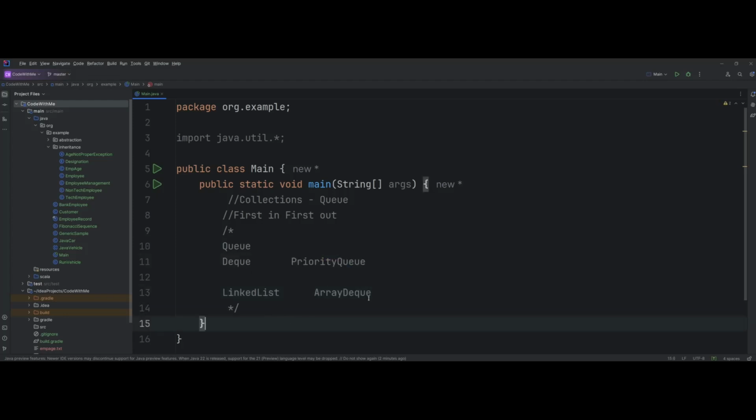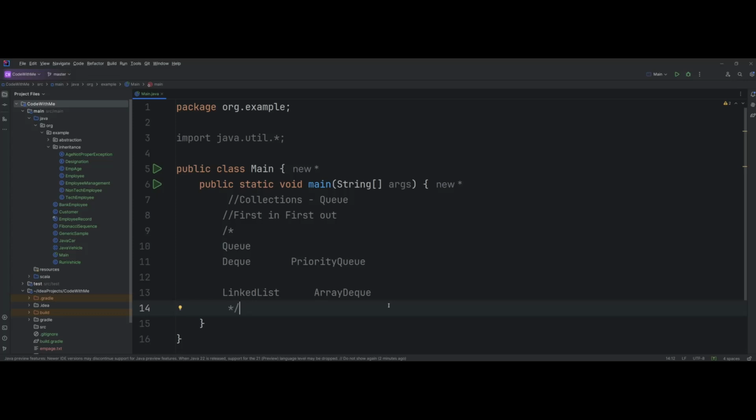What is PriorityQueue? Whenever you want to insert elements in the queue, as I mentioned, the queue follows the first in, first out principle. That is, whoever is inserted first is the one who is removed first. And insertion happens from the back of the queue, that is the last part of the queue. Now in a priority queue there is a slight variation, meaning every insertion that you do into the queue will have a priority associated with it.